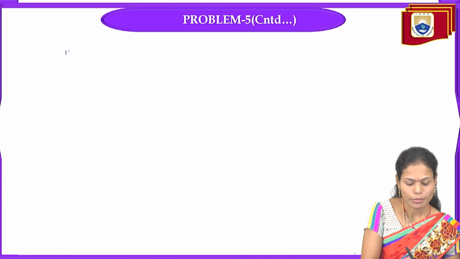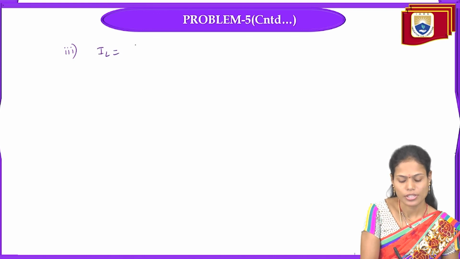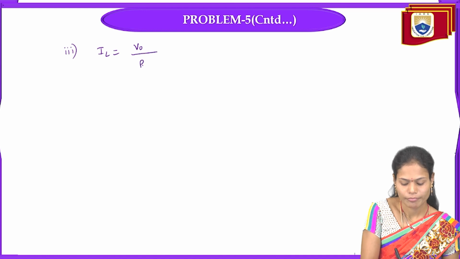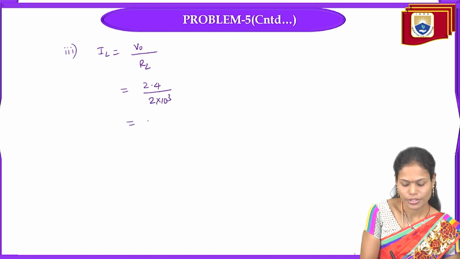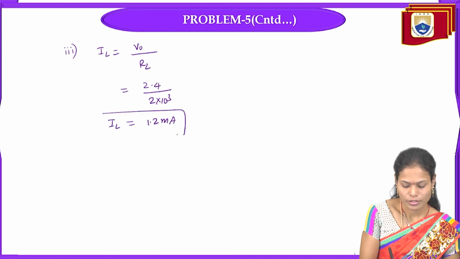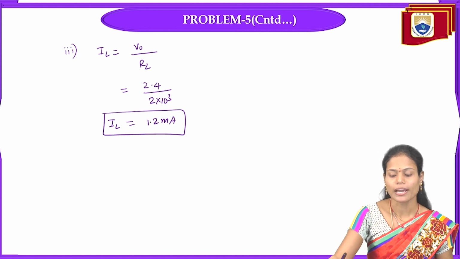And the next parameter we need to calculate here is load current which flows through the load resistance RL, V0 by RL. So V0 value just now we have calculated 2.4, load resistance given as 2 kilo ohms. So it is 1.2 milliamperes. The load current value is 1.2 milliamps.